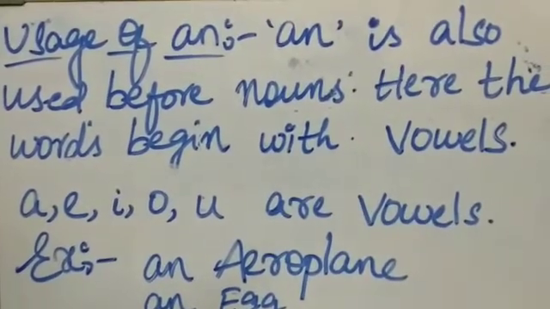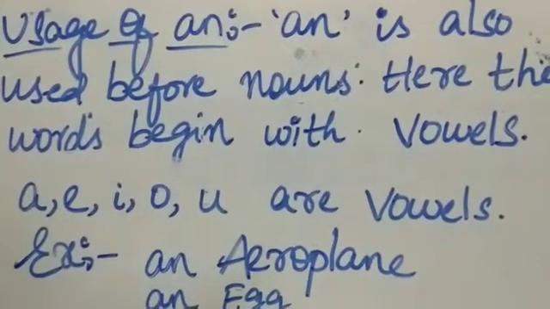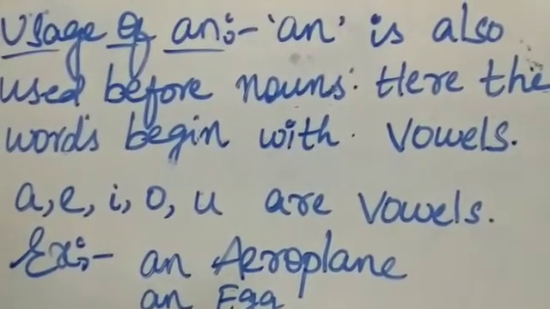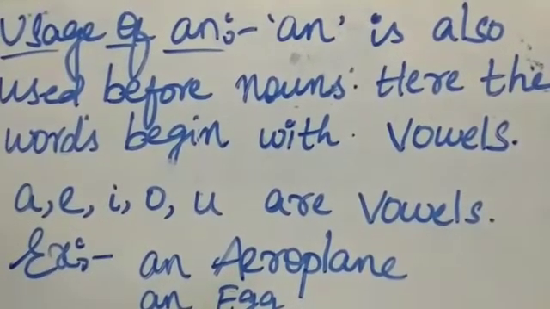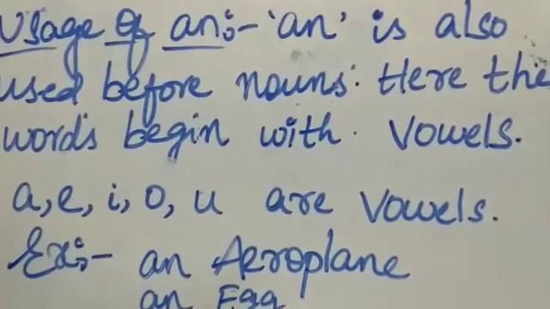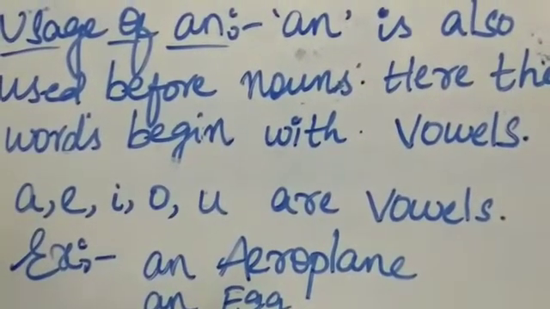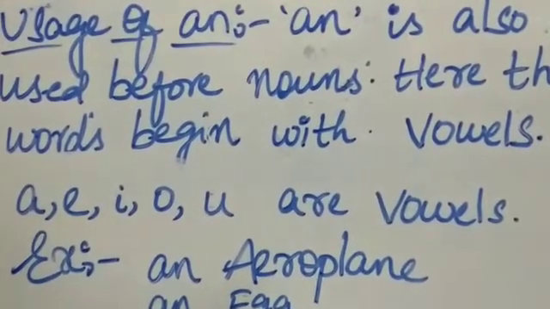Here, the usage of an. Where are we using this? We use this before nouns. The words begin with vowels. So vowels, as everyone knows, are five in number.